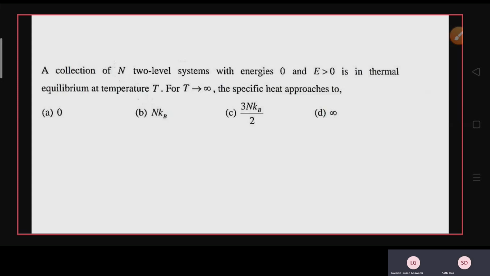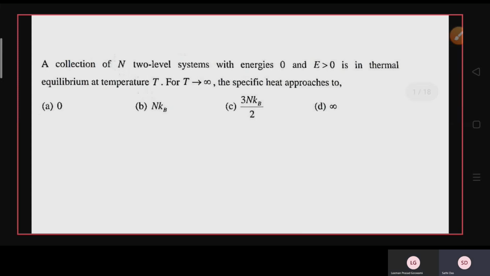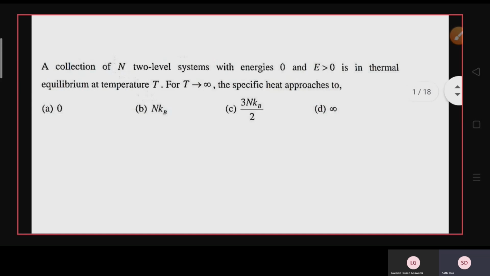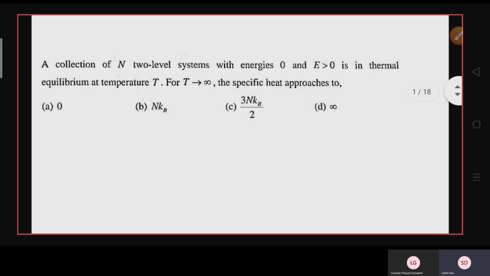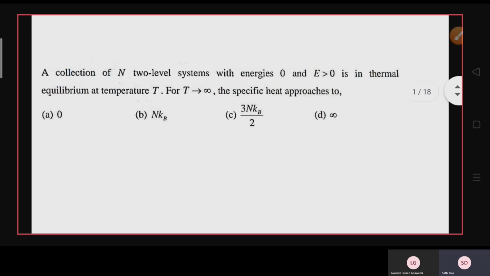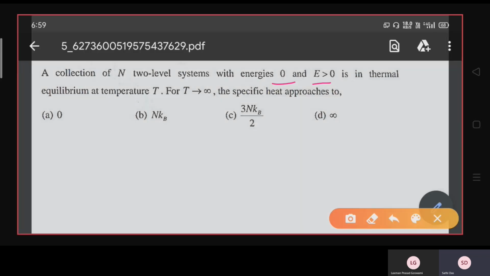Hello friends, in this video we will learn some important problems of statistical mechanics and how to solve these kinds of questions when you face them in the examination hall. So the first question we shall discuss: a collection of N two-level systems with energies 0 and E, that is greater than 0, is in thermal equilibrium at temperature T. For T tends to infinity, the specific heat approaches 0, N kB, 3 by 2 N kB, or infinity.